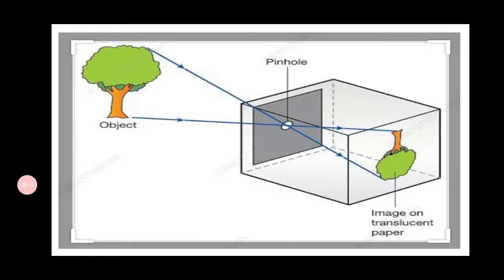Now, just looking at this diagram, you may understand what the next topic is that we are about to discuss. The next topic is the pinhole camera. A pinhole camera is a simple idea of a camera, which can be made easily with the help of cardboard available at our home.